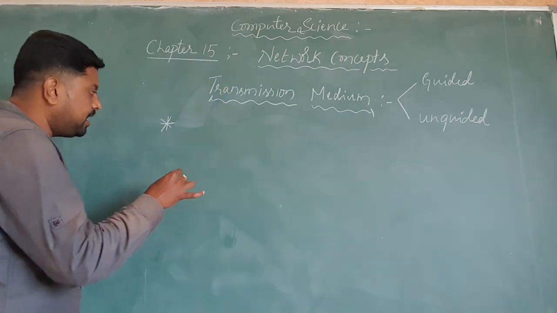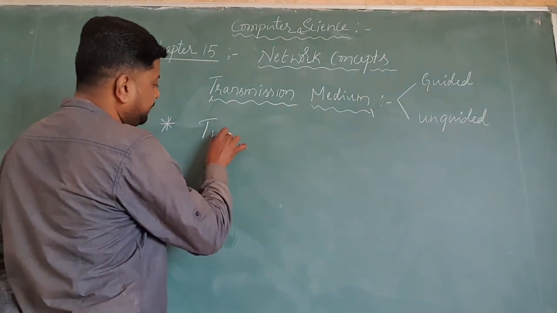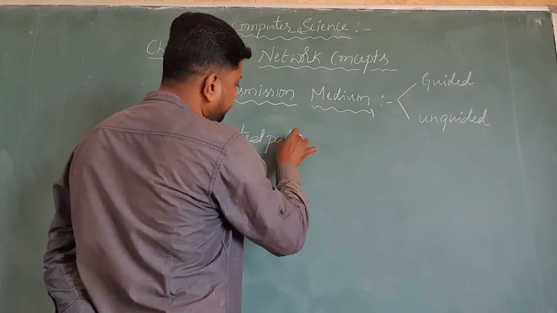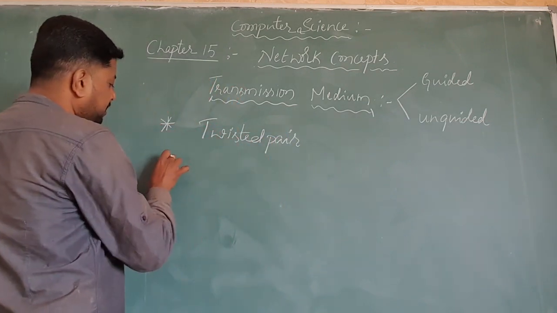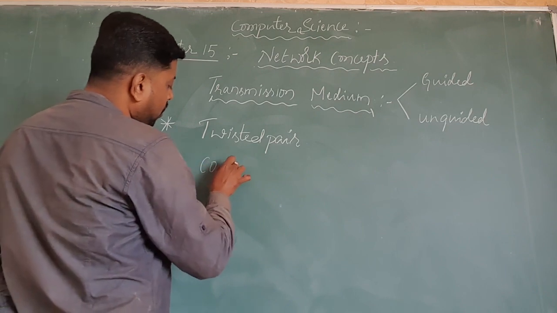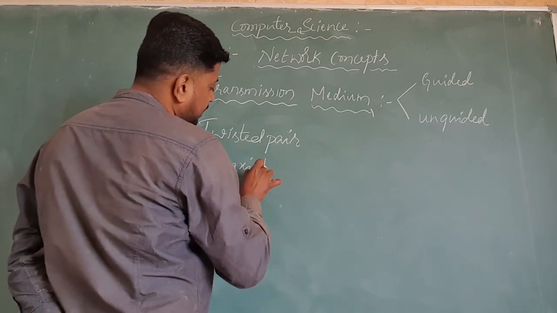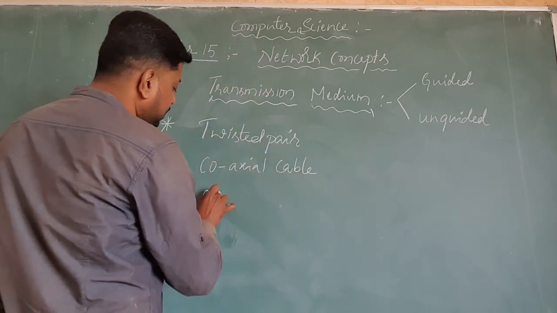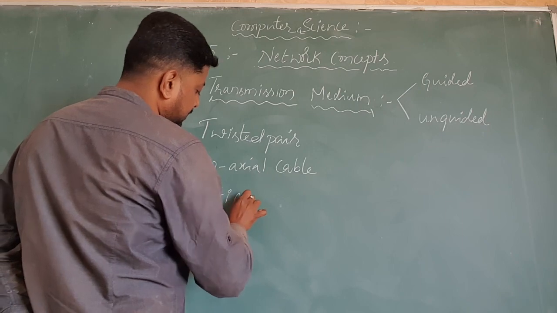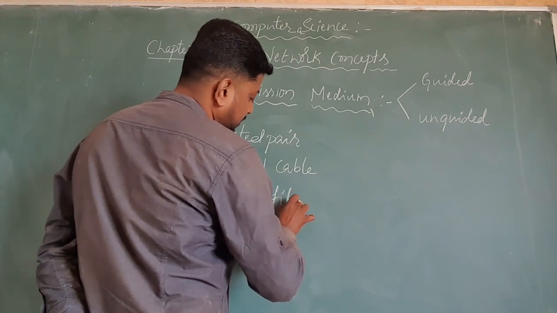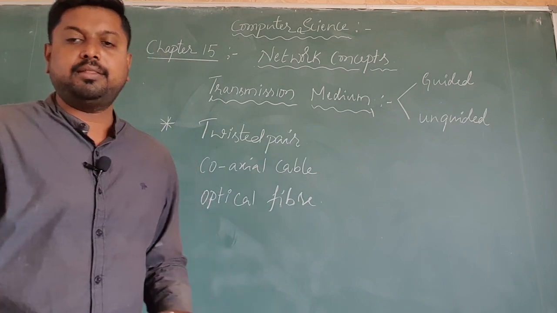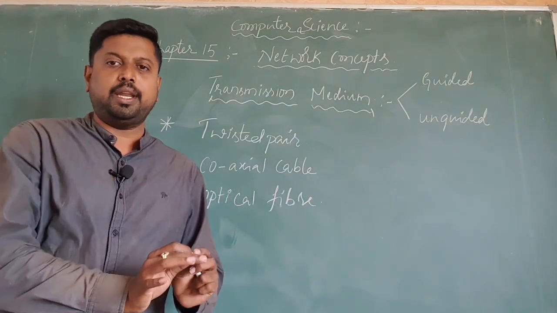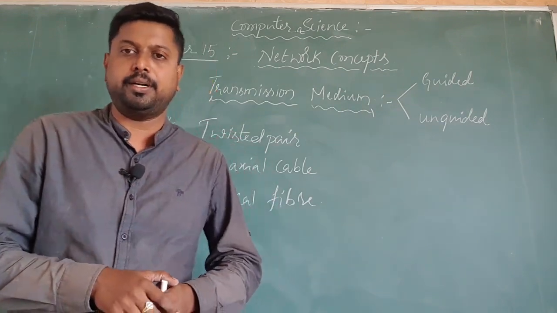The first one is twisted pair cable, the second one is coaxial cable, and the third one is optical fiber. These three are the major guided media we usually use to connect the network, dear students.